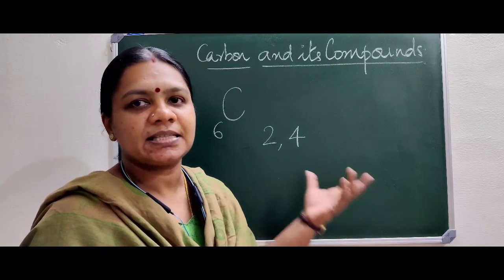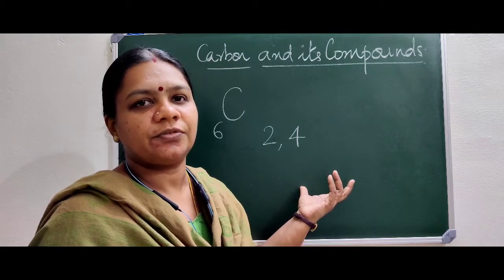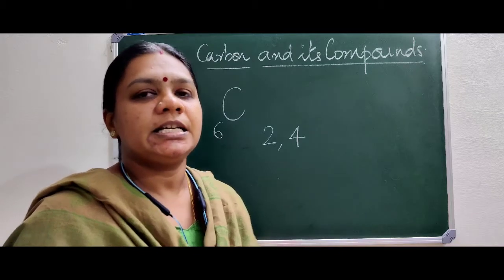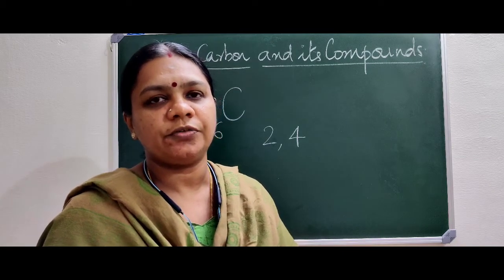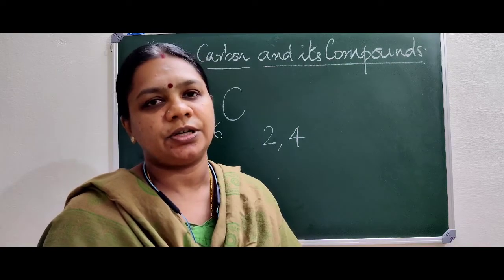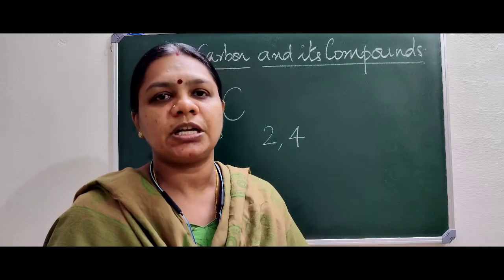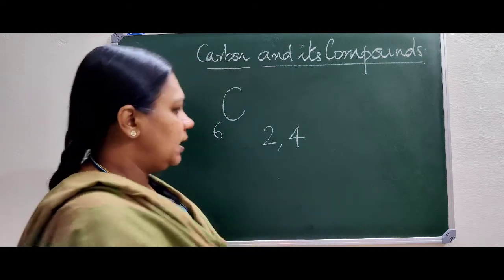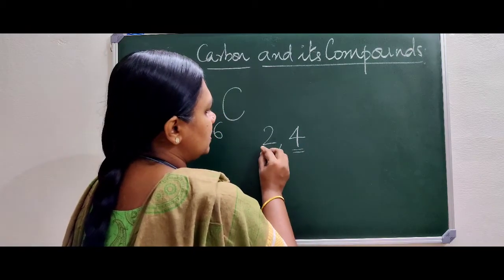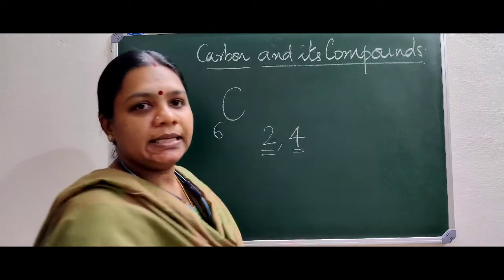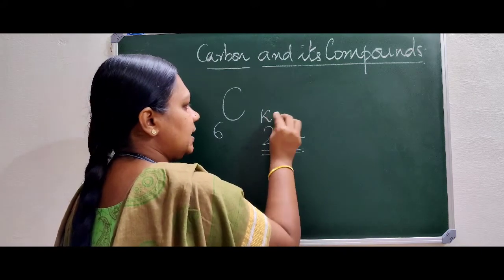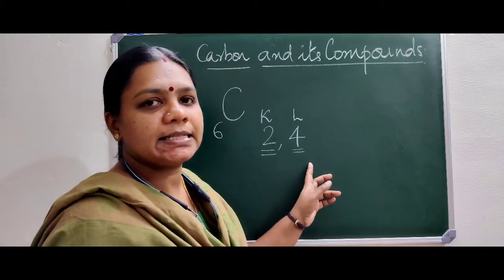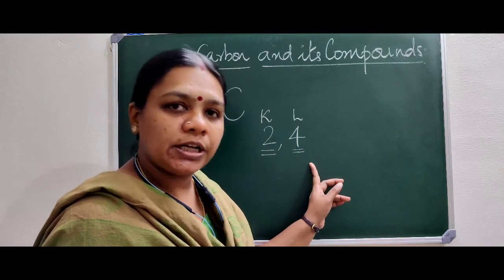We learned the electronic configuration in class 9, how to distribute the electrons in different shells of an atom. So the electronic configuration of carbon is 2,4. Electronic configuration actually means the distribution of electrons in different shells of an atom. Now, carbon has 4 electrons in its outermost shell, that is, this is the K shell, this is the L shell of carbon. In the L shell, that is the outermost shell of carbon, there are 4 electrons.